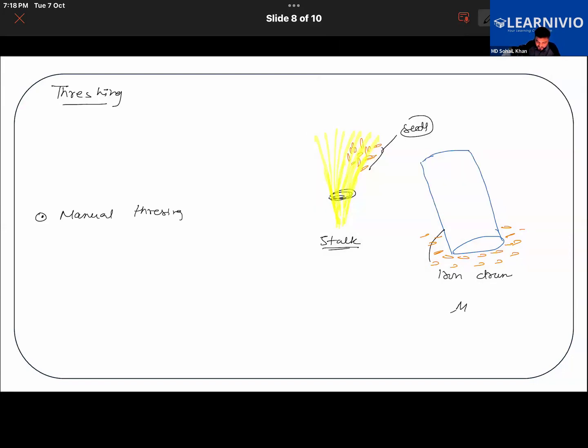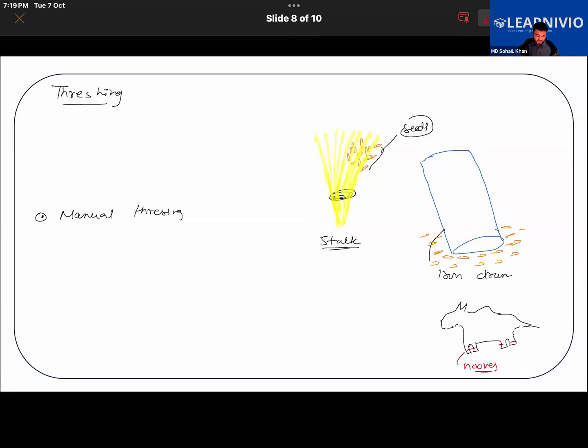As they walk above it, with the weight of their feet, the seeds will get separated from the stalk. Their hooves will help separate the grains.